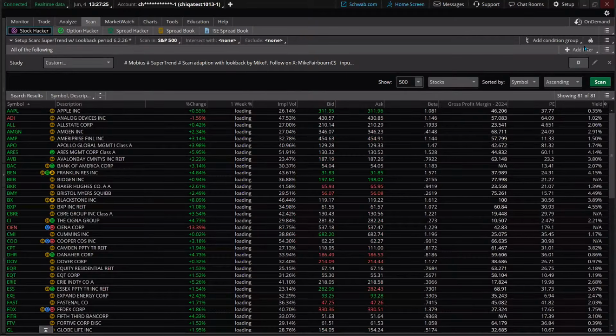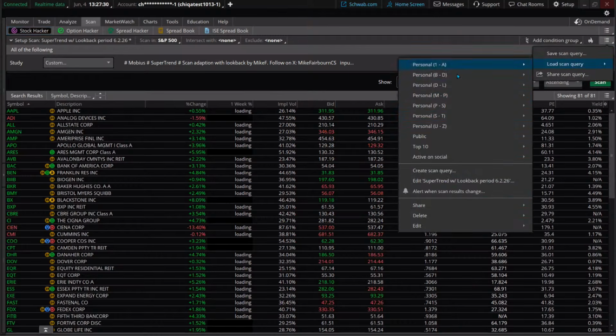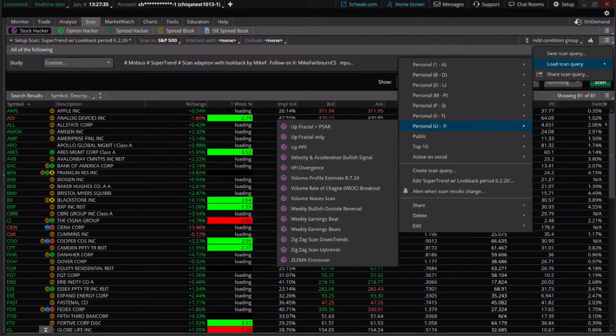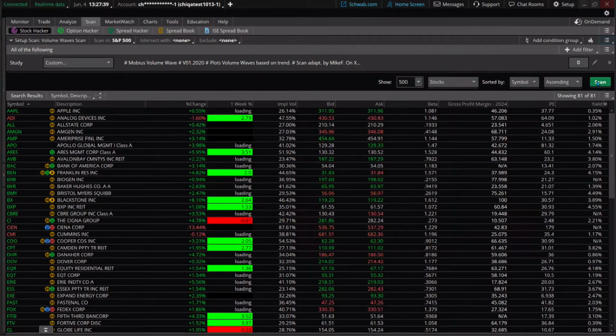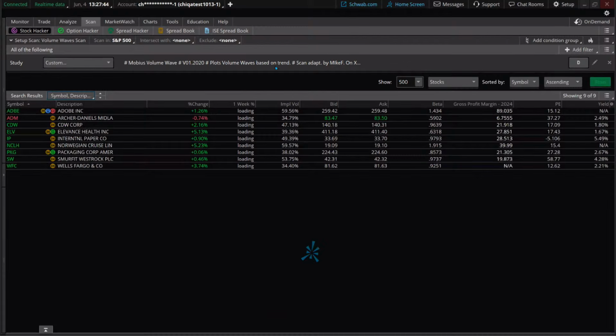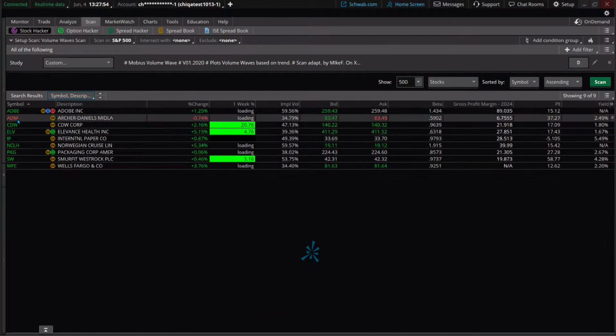So here is the scan. So the volume bars, volume wave scan. Okay. This has a look back. I did build the look back period in here too, so we don't have to build another secondary one. But let's take a look at some of these right now. So there was ADM. I just highlighted it. I took it right off that list. Some others we can look at in here.